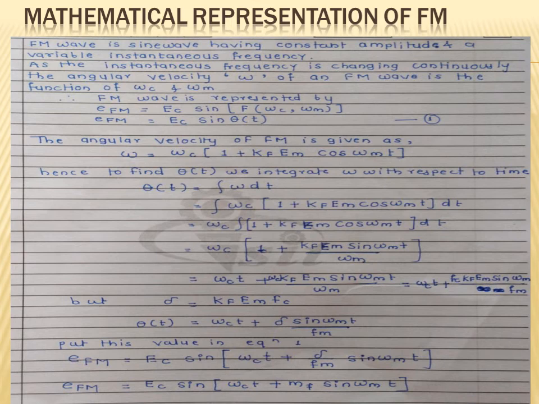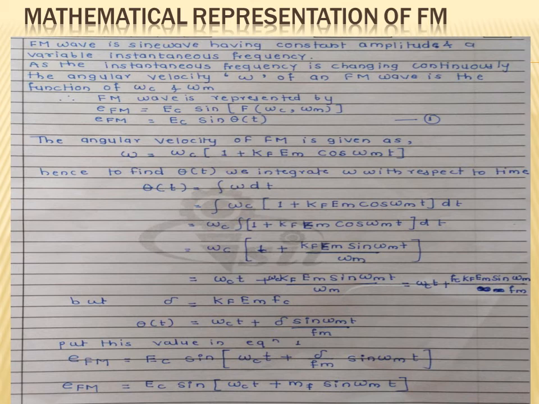This deviation is kf em fc, so we put kf em fc as del. So omega ct plus del sine of omega mt divided by fm.